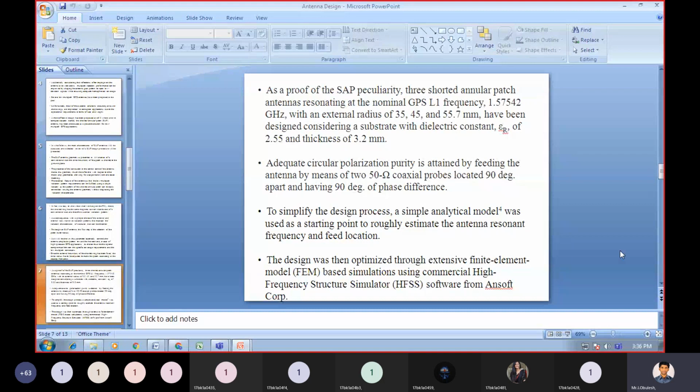These have been designed considering a substrate with dielectric constant epsilon r of 2.55 and thickness of 3.2 millimeter.